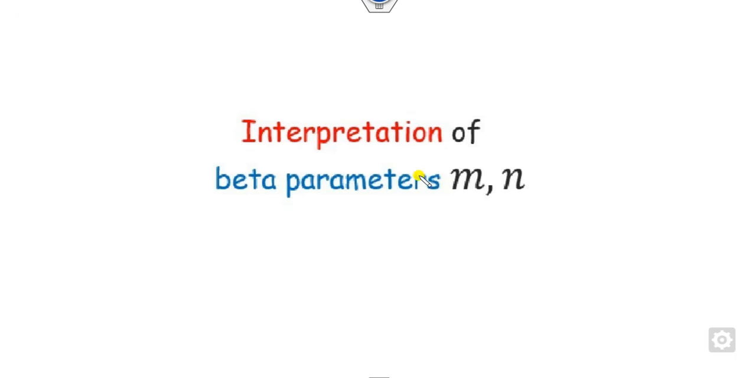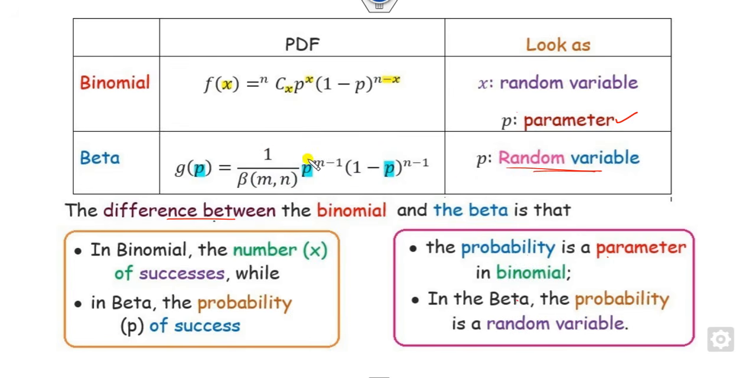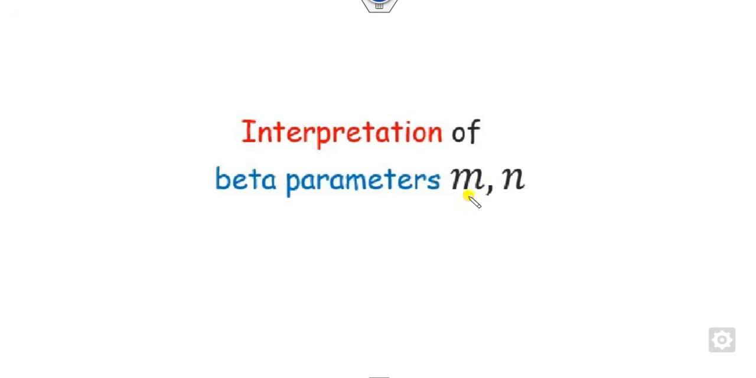Now what is our interpretation of the beta parameters? So you can see this is a beta distribution. How many unknown parameters are there? m and n. And p you must already know, because p is my random variable, so it can be 0, it can be 0.1, it can be anything up to 1. So what is the interpretation of the beta parameters m and n? What is the meaning of that?